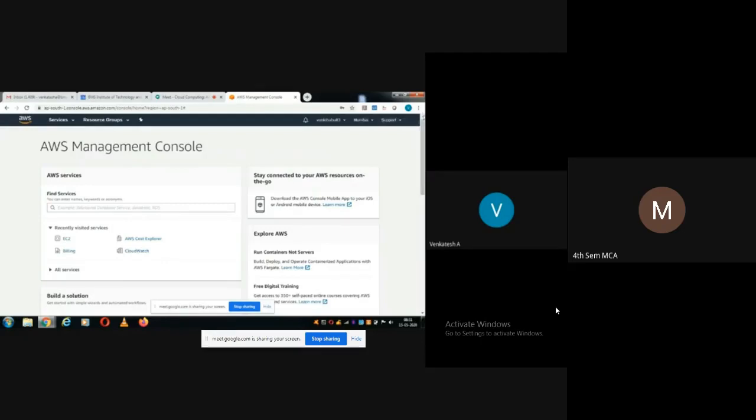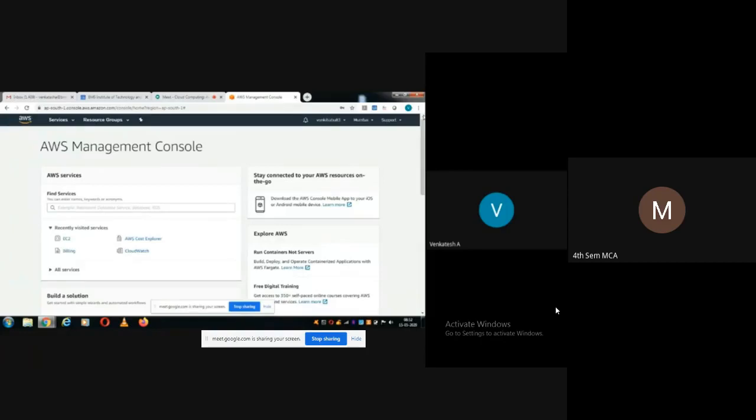Now, in this demo, what we are going to explore is very primary. So first of all, why do we go for cloud? We will be having some application. We need to hire some infrastructure on lease basis, and we can go with a suitable pricing model. Then we can start working with cloud.